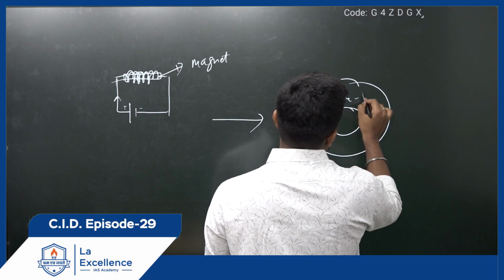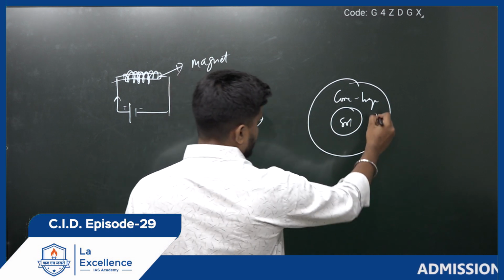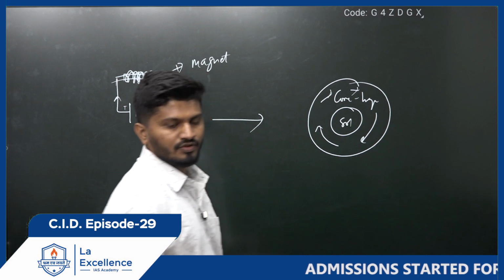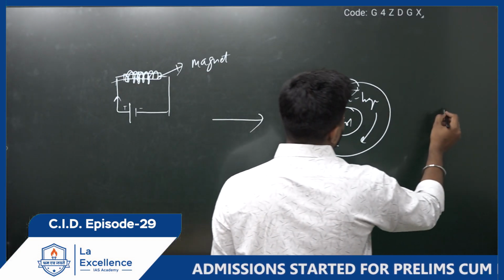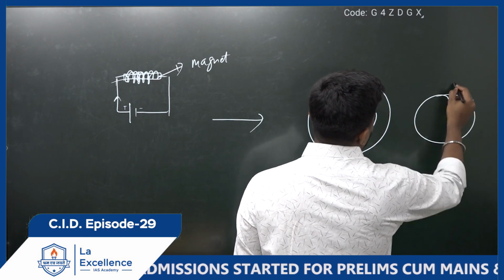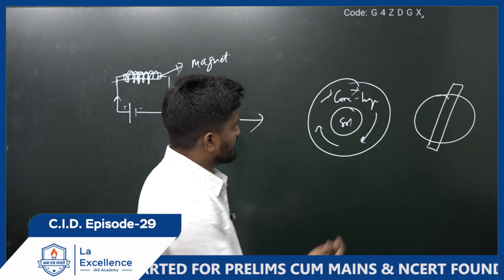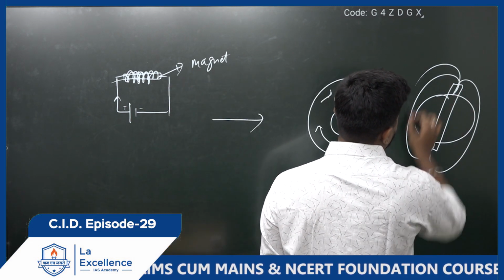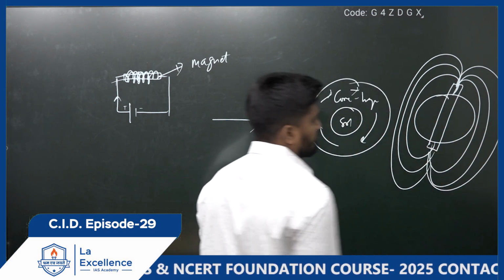The outer core is liquid, and the inner core is solid. What happens here is that the outer core starts rotating around the interior core, which results in the Earth acting as a self-sufficient magnet. This results in the formation of a magnetic field around the Earth. Very important: formation of a magnetic field around the Earth.